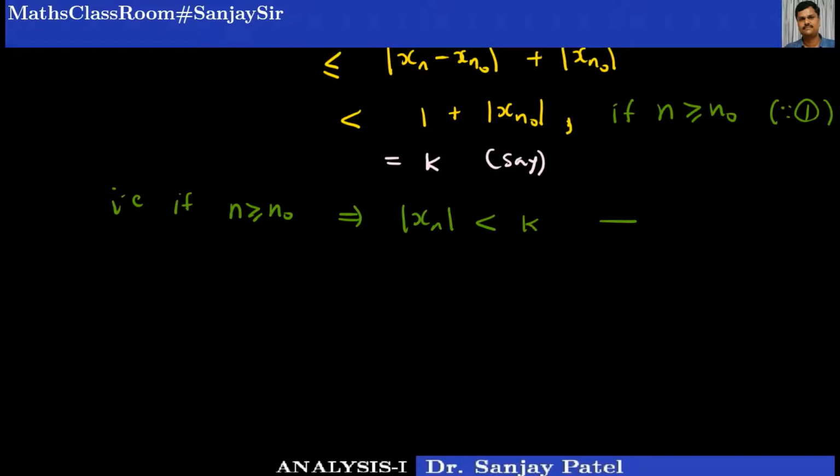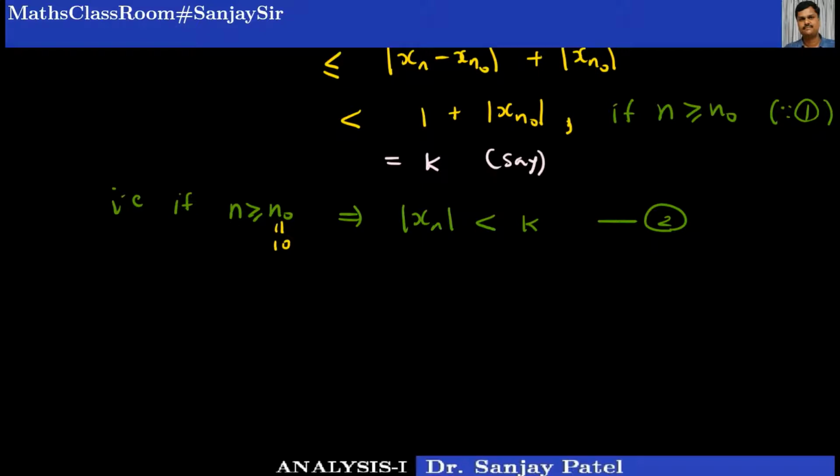That means this condition is true if n is equal to n0, n is equal to n0 plus 1. Suppose n0 is, say, 10. Then this condition is true for n equal to 10, 11, 12 and so on, for infinitely many integers. From 10 onwards, this condition holds true.